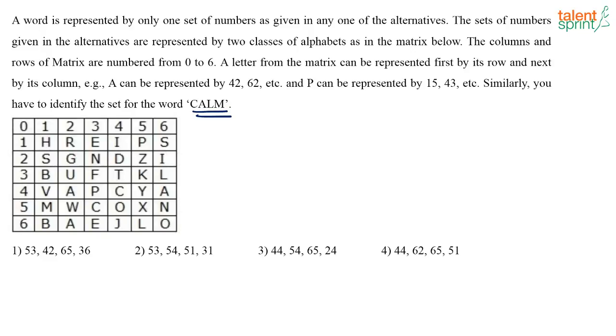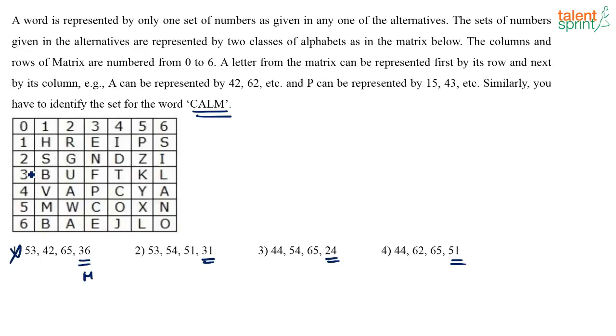When you have this question, let us backtrace. If you have options 1, 2, 3, 4, I am just going to see the last numbers that are given. Generally, if you backtrace from the last, many times it is easier. Now, let us see what 36 stands for. So, 36 should stand for M, right, 3, 6? First you have to take its row and then its column, correct. Actually, 36 stands for L. So, this option is wrong.